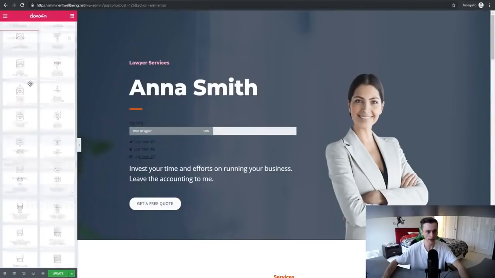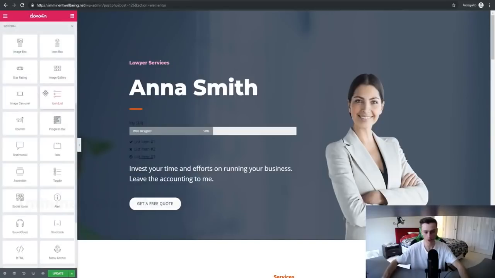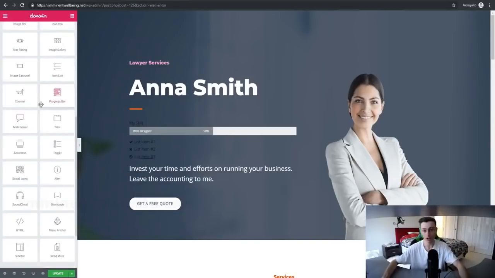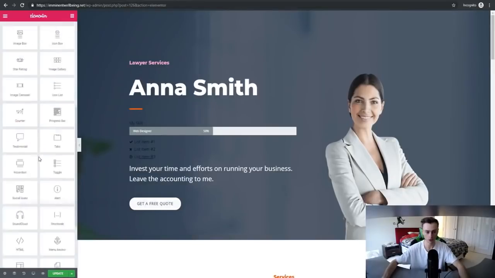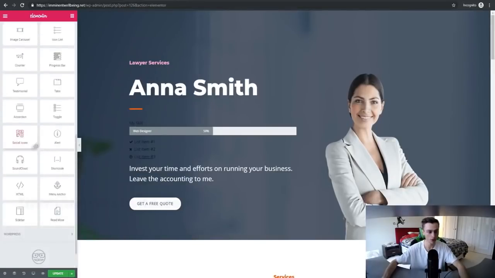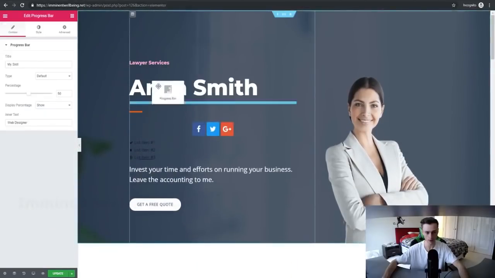And there's lots of different elements we can add to our pages to customize it. So again, it's drag and drop. We can customize and add different elements and drag and drop them to our liking. As you can see, there's lots of different elements right here. We can even add some social icons. So we can add that right here. Again, simple drag and drop.